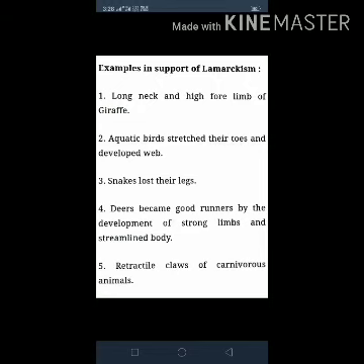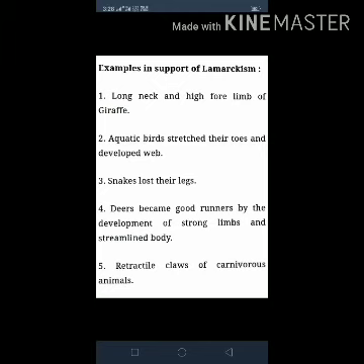The examples in support of Lamarckism: the first is a famous example, the long neck and high forelimb of the giraffe. The ancestors of the giraffe were deer-like, feeding on land. When the environment changed and became arid land, the food was only present in trees. So these deer-like ancestors stretched their neck and forelimbs continuously. With time, a new species was formed, that is the giraffe.